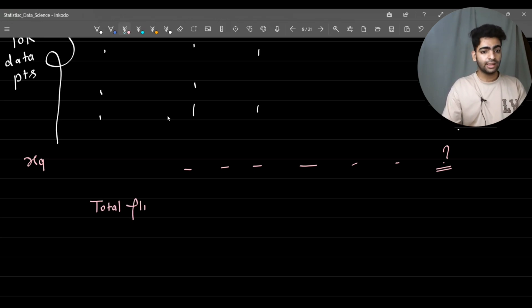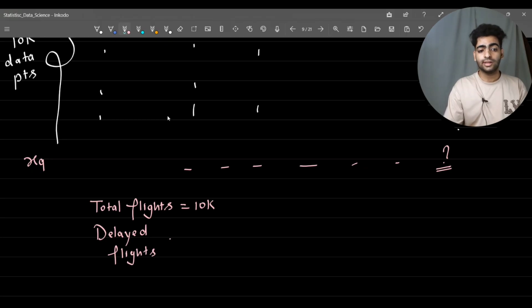So let's say we have a total of 10,000 flights, and among these 10,000, the count of delayed flights is, let's say, 300.